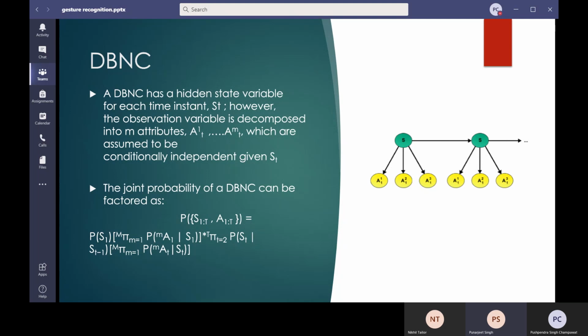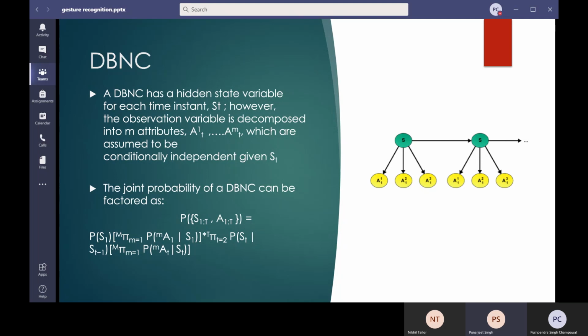Now let me just read out for you guys the definition of a DBN. A DBN has a hidden state variable for each time instant S_t. So this first block of representation is a timestamp t. However, the observation variable is decomposed into M attributes. As we can see, in our case, we have taken 3 attributes, which are assumed to be conditionally independent given the state S, the basic assumption of it, which can cause error. But in our experiments, we found out that this is not much.